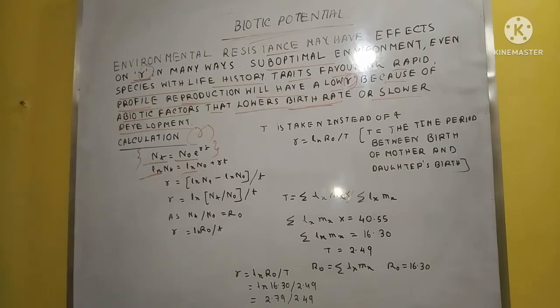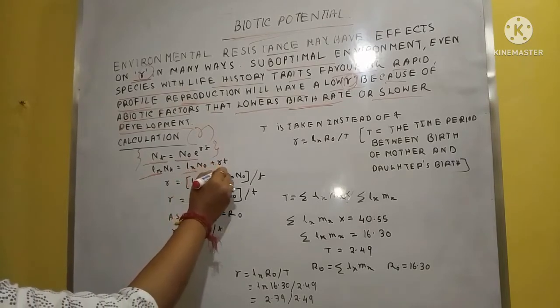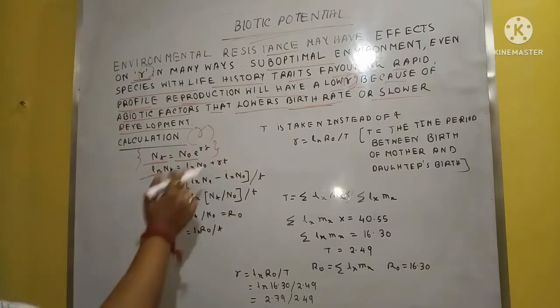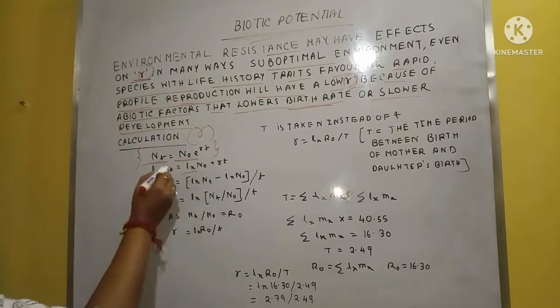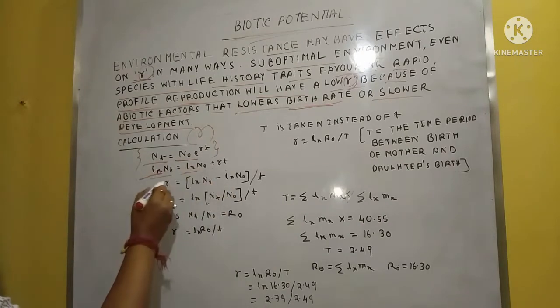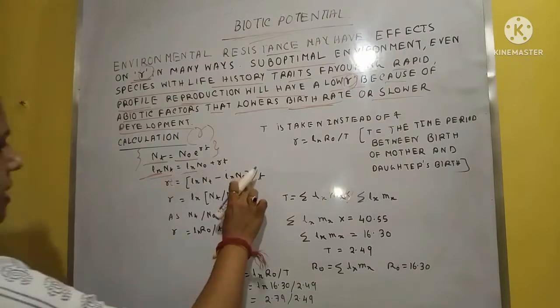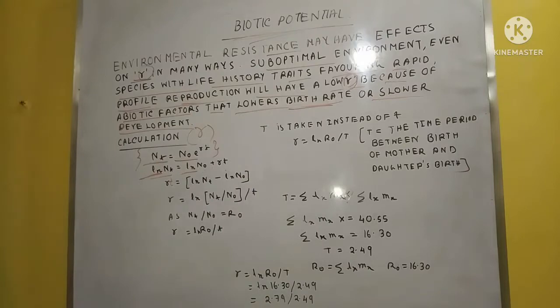Then ln Nt equals ln N0 plus rt. Just swapping their places, ln Nt minus ln N0 equals rt. Okay, this is rt. Clear?